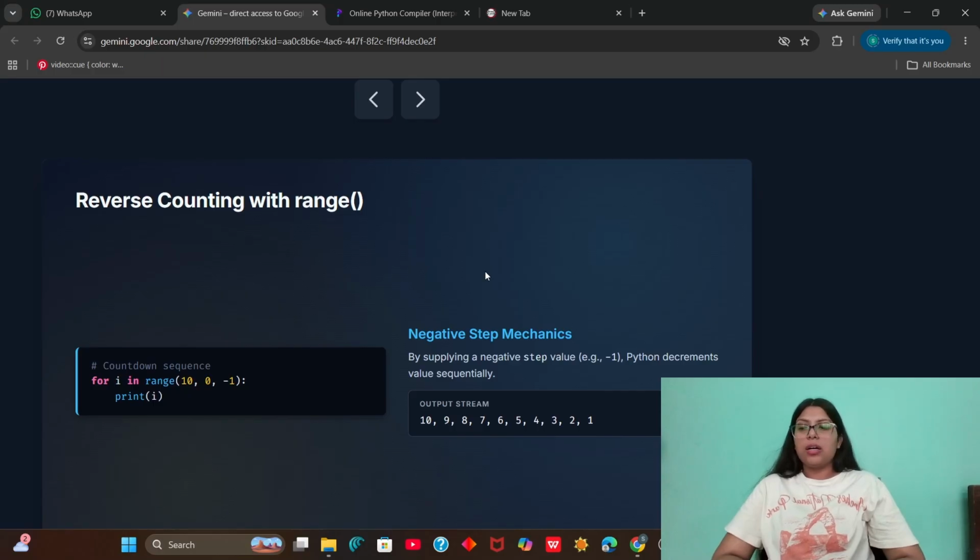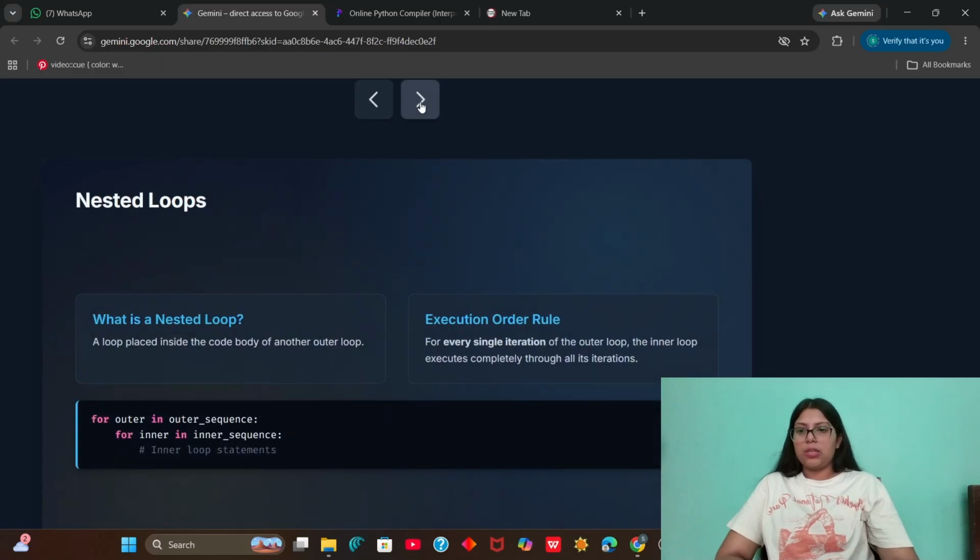So first the loop starts from 10, then 1 is subtracted, that makes it 9, then 8, 7, 6, 5, 4, 3, 2, 1. That becomes the reverse counting. Now we are printing the numbers in descending order. So this is the simple approach where we use the negative step to print the descending values here.